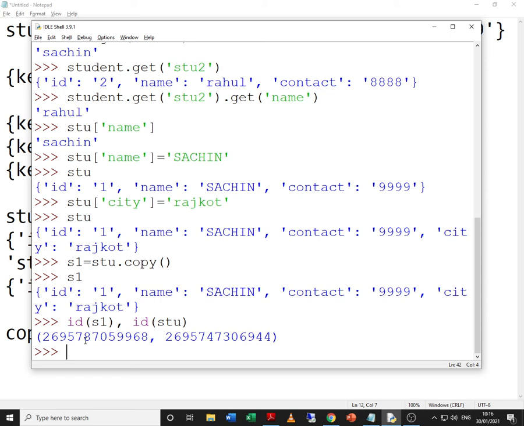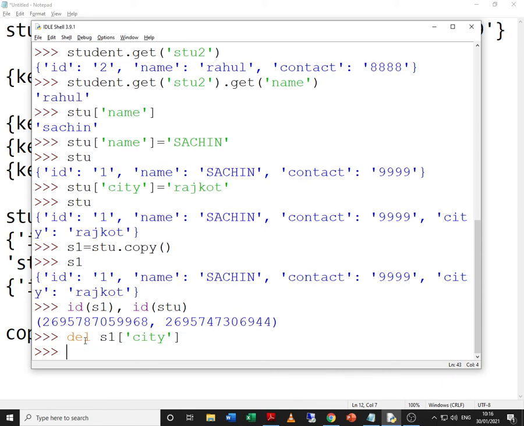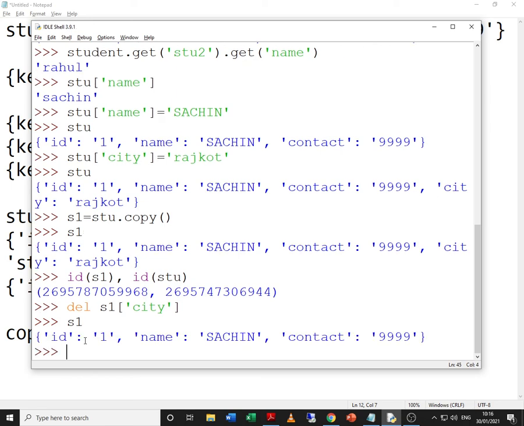So now let us go back to the del command. With del command in list or tuple, we were able to do number of things. So how it works in dictionaries? Say for example S1, and I want to just remove one key value pair. Does it allow? Let us try to check. Yes, it allows.